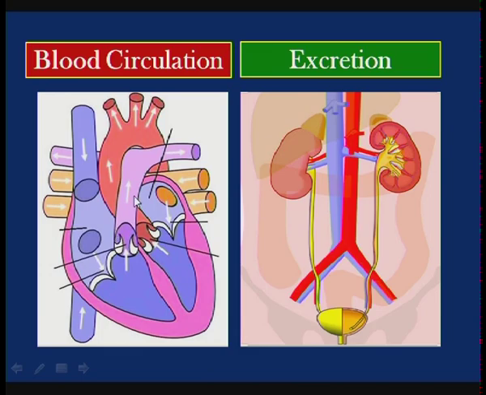Students, this is the picture of the heart, which is the chief pumping organ of the blood circulatory system. You have studied the structure of the heart in transportation. This is the picture showing the kidneys, ureters and urinary bladder. You have studied the process of excretion in the 4th chapter, excretion, the waste disposing system.